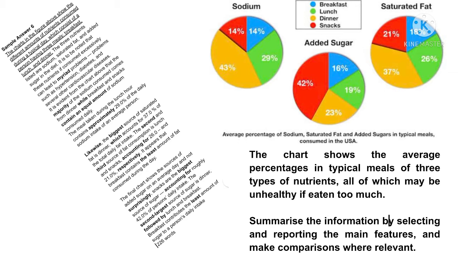Sample answer 6. The charts in the figure above show the different amounts of nutrients consumed during a typical day, which consists of a person having 3 meals: breakfast, lunch, and dinner. The 3 nutrients listed are sodium, saturated fat, and added sugar in the diet. It is to be noted that these nutrients, if consumed excessively, can lead to myriad problems such as hypertension, diabetes, and several other cardiovascular diseases.